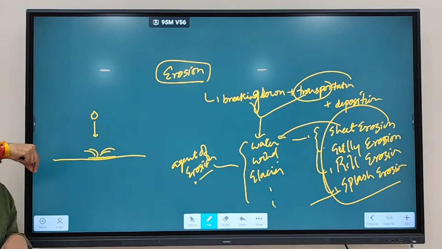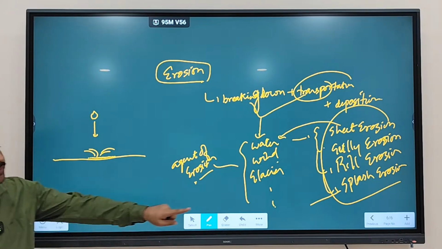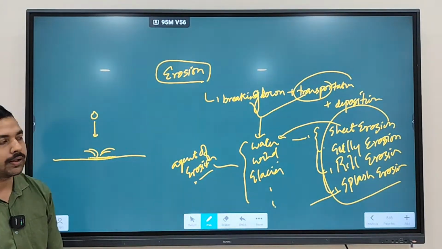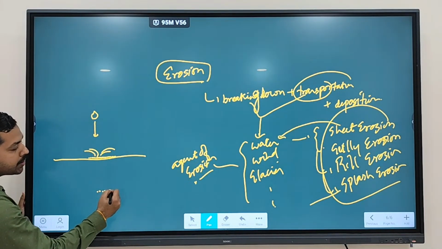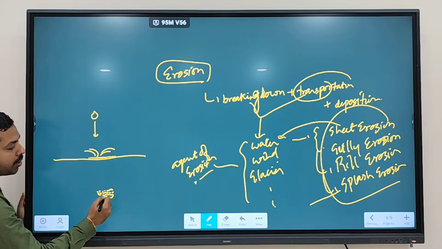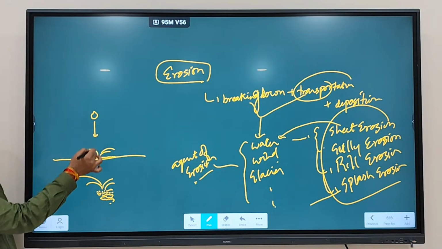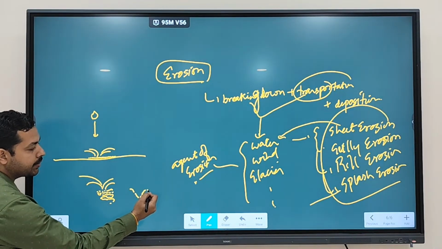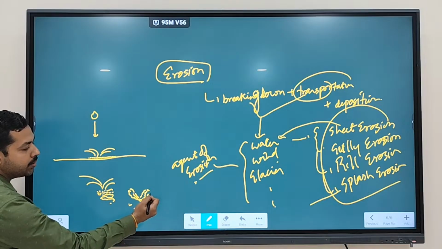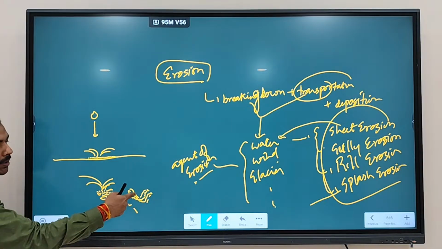Because this rain water has certain weight, when it falls down it is going to fragment the soil particles. Soil particles will move away, and this type of erosion is called splash erosion. Clear? Now if splash erosion continues to occur, what will happen? This is how soil particles were there. Because splash erosion is constantly occurring due to the fall of water molecules, empty space is going to be created, and material from here will move away.